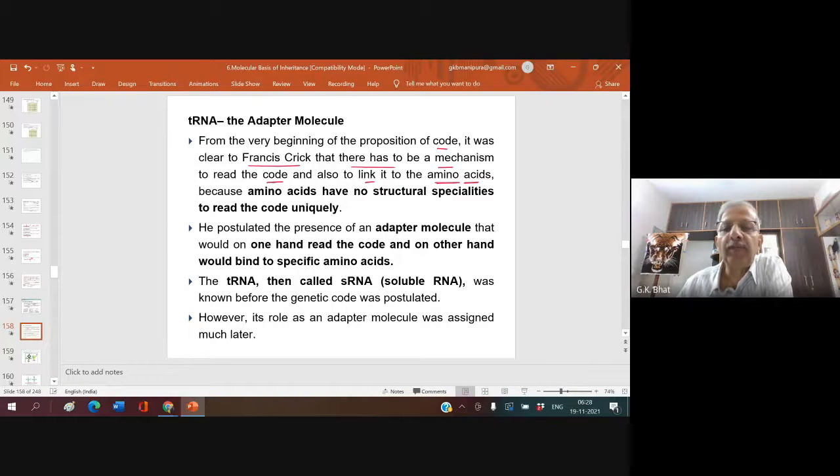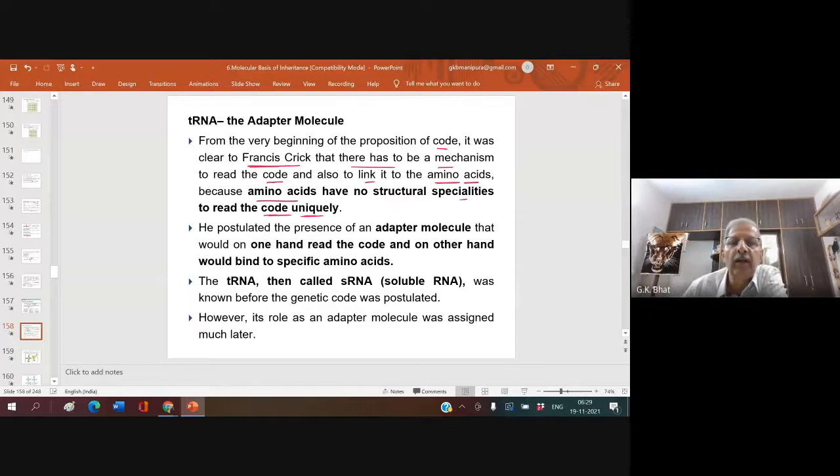So we have amino acid and we have the coded message on DNA, and we know DNA is the master of protein synthesis. We wanted to know how DNA is related to amino acid. Francis Crick wanted to prove that amino acids have no structural specialities to read the code uniquely. Amino acid cannot read the code. So remember, what is the code? Code is nothing but a language of 3 bases, which we call a codon, and this codon is present on the mRNA.